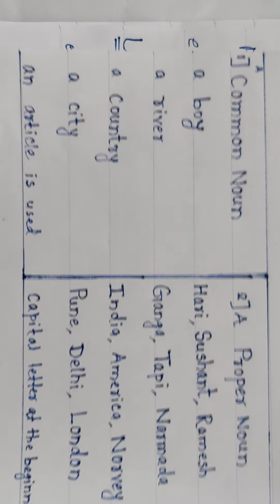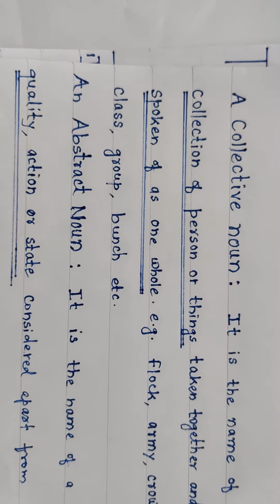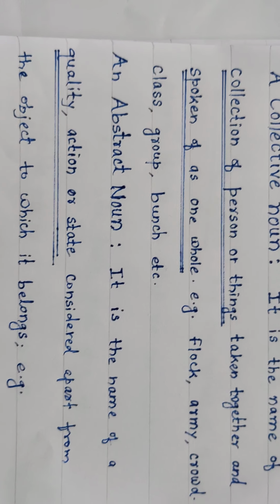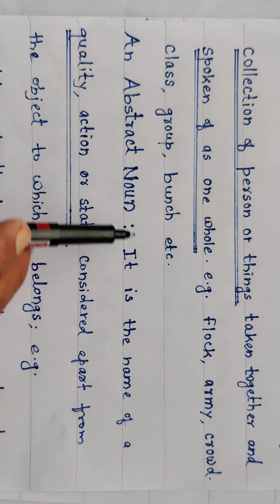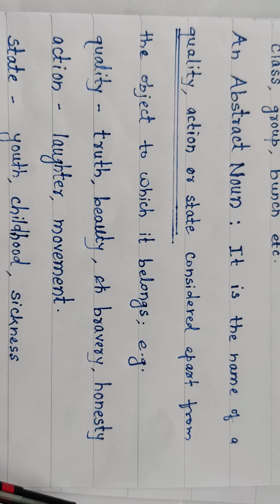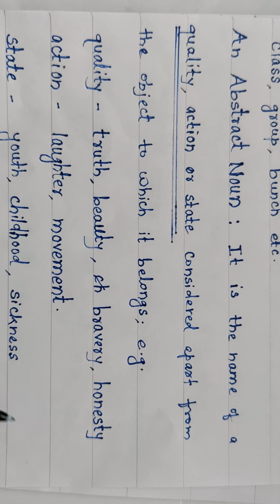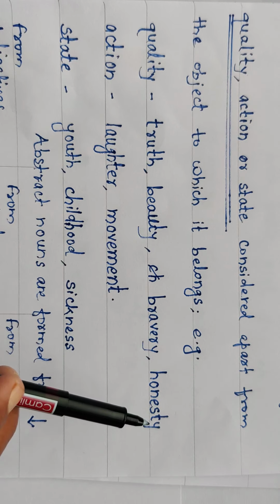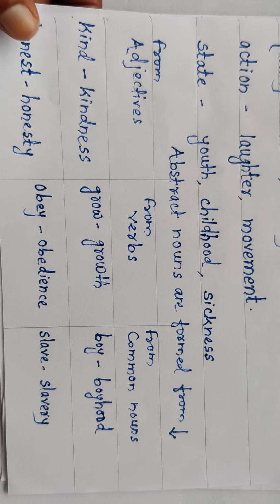After that we have seen collective nouns, a collection of persons or things: flock, army, crowd, class, group, bunch, etc. Then abstract nouns, the name of a quality, action or state considered apart from the object to which it belongs: truth, beauty, bravery, laughter, movement, youth, childhood. Some abstract nouns are formed from adjectives, some from verbs, and some from common nouns.